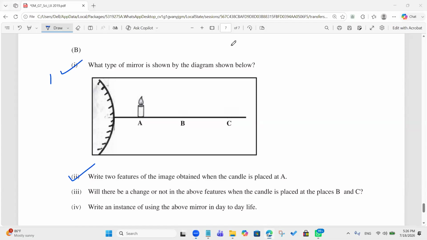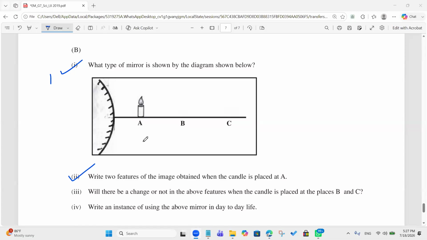Can you tell me one example where we can see this kind of mirror in day-to-day life? Near the railway tracks, maybe. Yes, the vehicle side mirrors, a very popular example. What else? Side mirrors in vehicles, road bends. So two features are correct. When you see your face through a side mirror, what features do you observe? That is the answer for this.